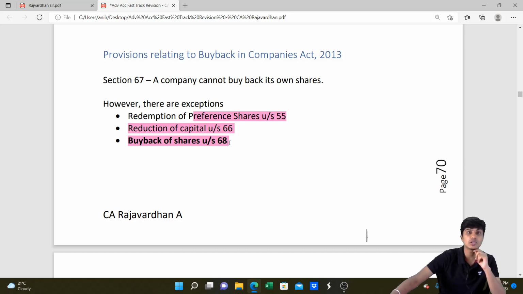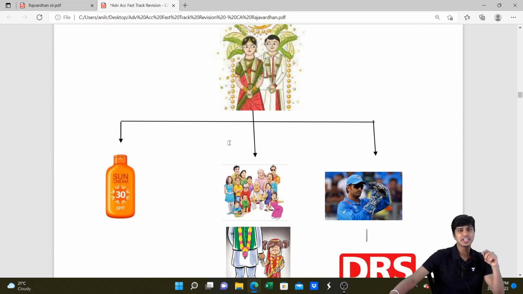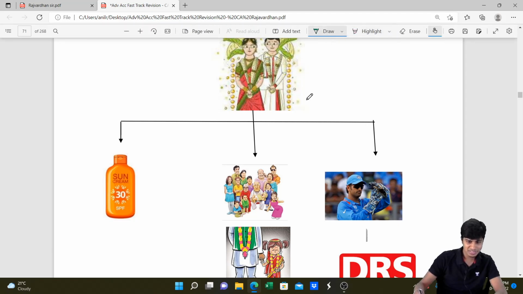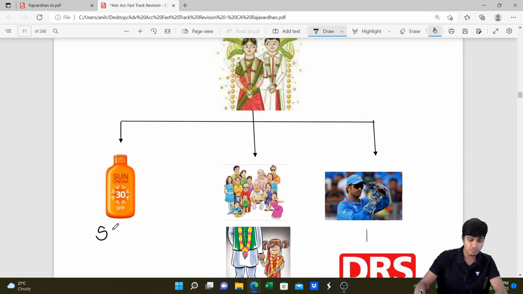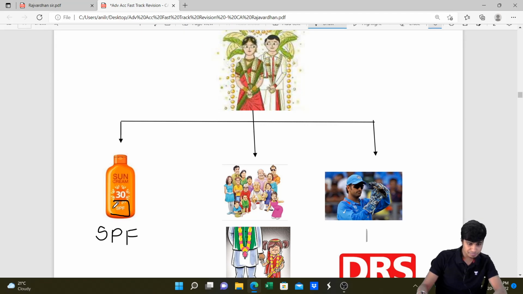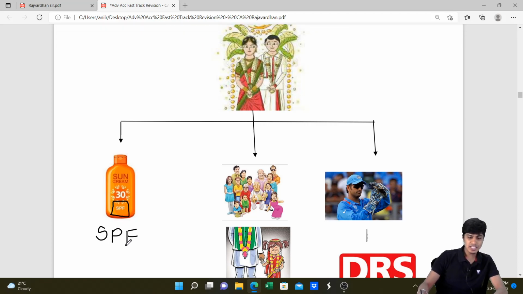However, section 68 places a lot of conditions. What are the conditions that 68 places? It's like a wedding. If you are getting married, sometime before the wedding, what will you do? You start applying sunscreen, stay at home because you don't want to get tan, because it's your wedding after all, no? So whenever you're applying sunscreen, you ensure that it will protect you from all the damage that the sun or UV rays are going to cause, because you check the SPF levels. Heard of this? So SPF is one thing that you need to remember, because the source comes from here.